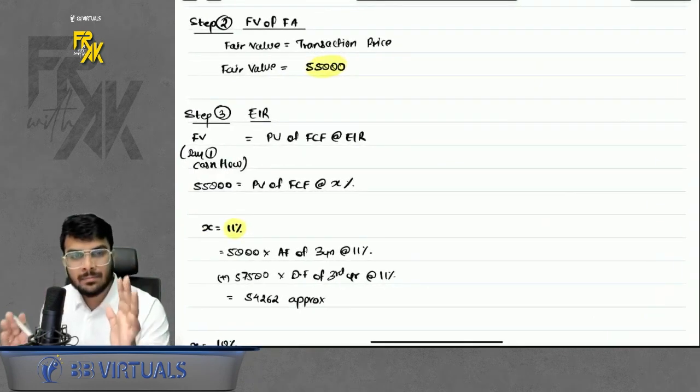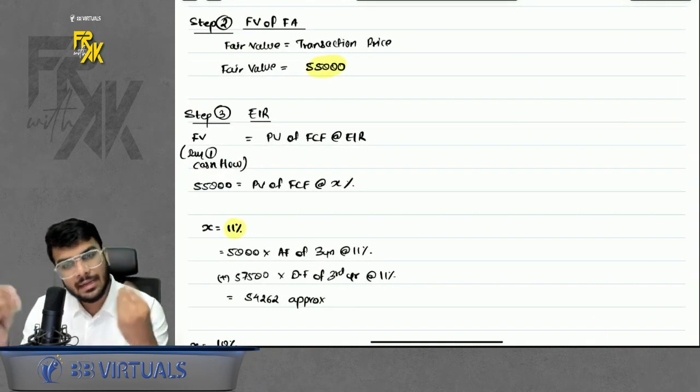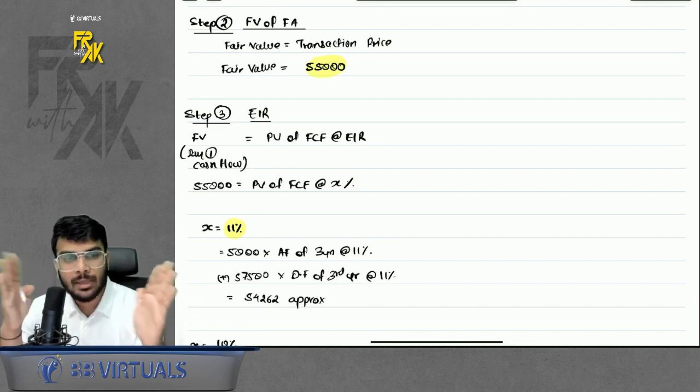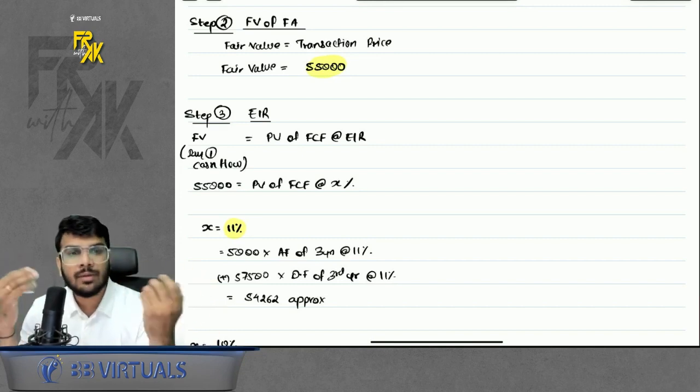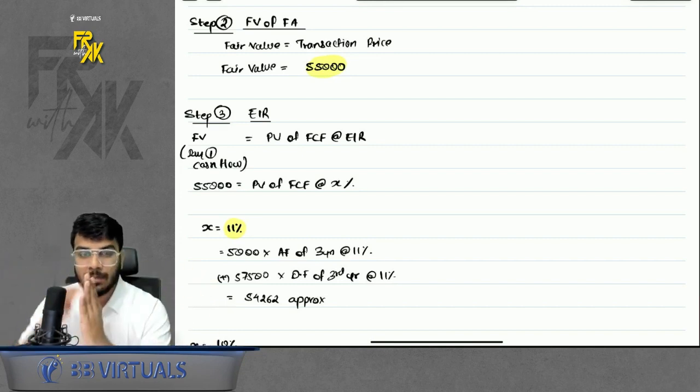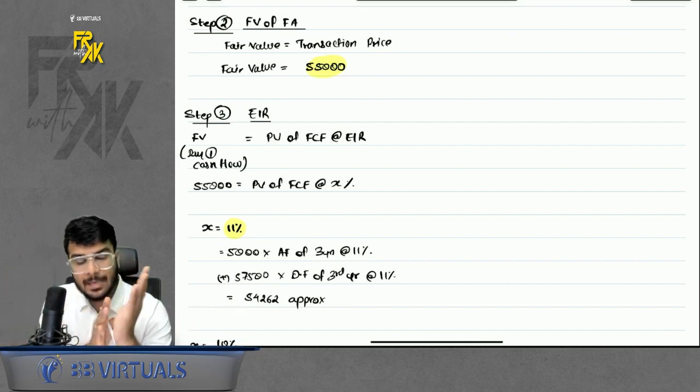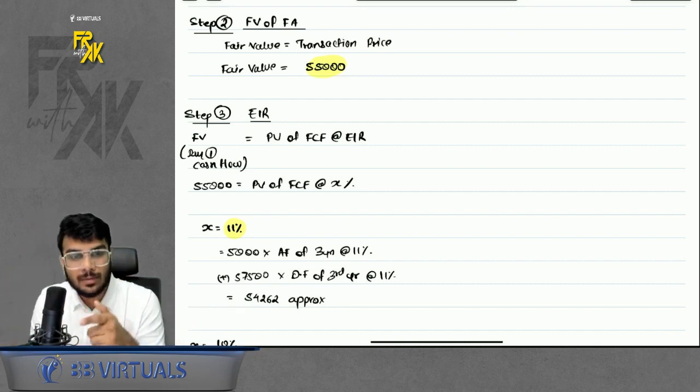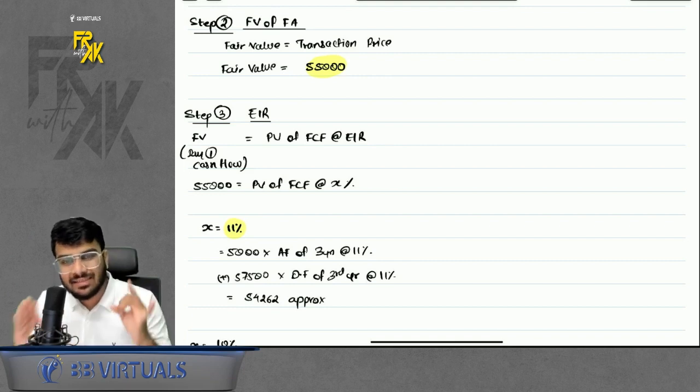So this premium, the standard says, is nothing but interest only. So you should not book the premium on a specific date. That premium should also be booked across the period. Same is the case with discount. Have you heard discount on debentures, discount on preference shares? Whatever is the premium or discount, these are not discount or premium. Effectively, these are interest only.